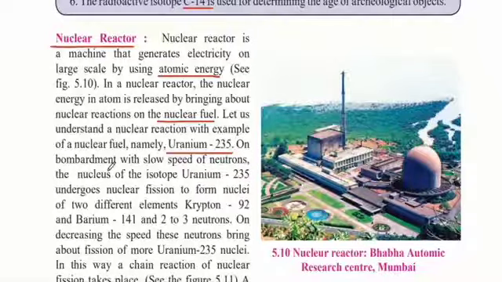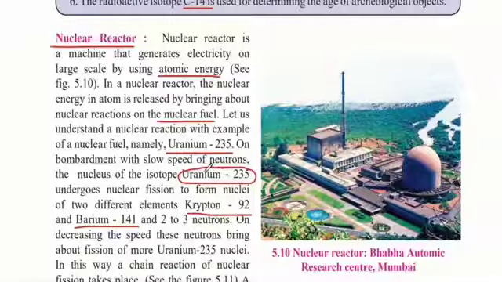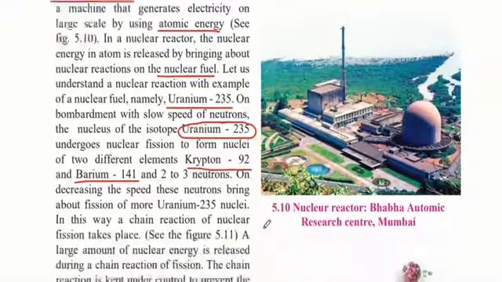Let us understand a nuclear reaction with the example of a nuclear fuel, namely uranium 235. On bombardment, that is on firing with slow-speed neutrons, the nucleus of the isotope uranium 235 undergoes nuclear fission, in which the nucleus is broken down to form nuclei of two different elements, krypton 92 and barium 141, along with 2 or 3 neutrons.